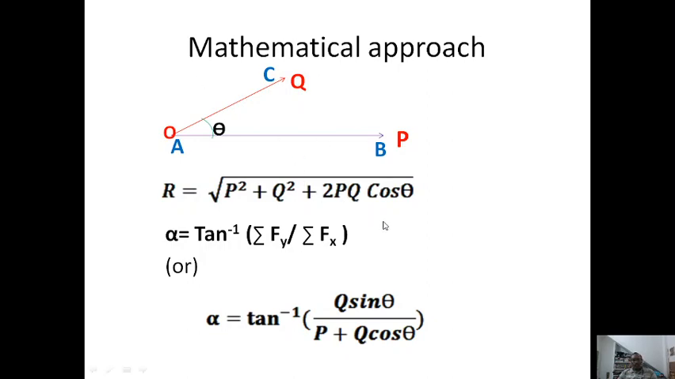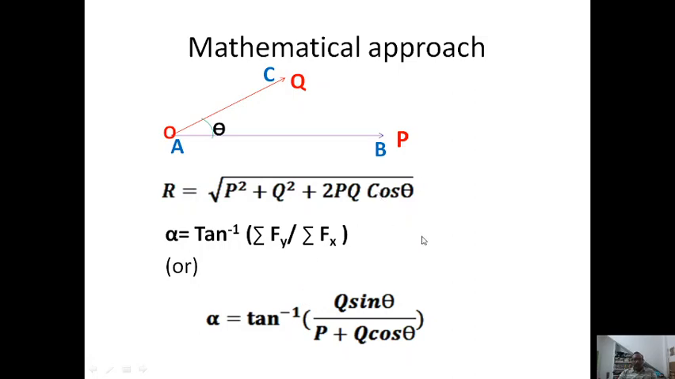Alpha is taken as tan inverse of sigma Fy by sigma Fx. If theta is 90 degrees, you get the square root of P square plus Q square. But theta is not always 90 degrees, so you have to follow this mathematical approach: R is equal to the square root of P square plus Q square plus 2PQ cos theta.